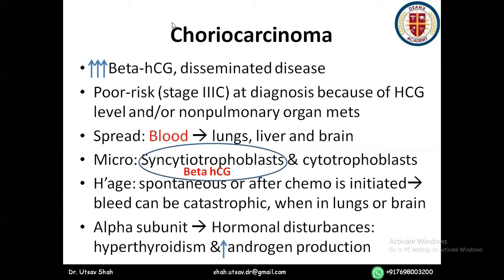So because of this similarity of the alpha subunit, there is a cross reaction, and this alpha subunit will result in hyperthyroidism and increased androgen production. So this choriocarcinoma patient will have hormonal disturbances as a result of the alpha unit of the HCG.